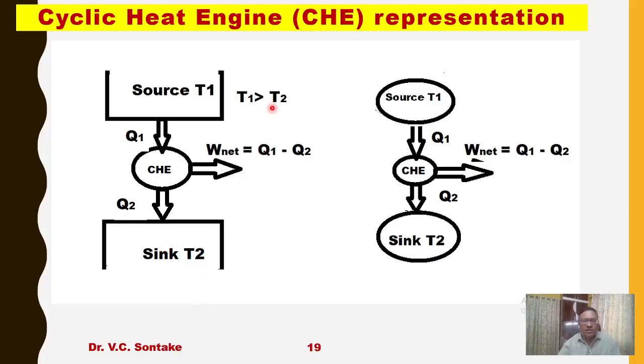T1 is obviously greater than T2. This is another way of representing the cyclic heat engine. Please remember this representation, the way we represent the cyclic heat engine.